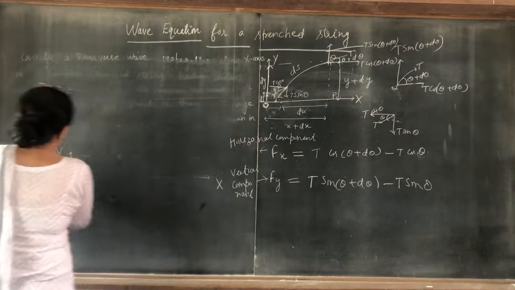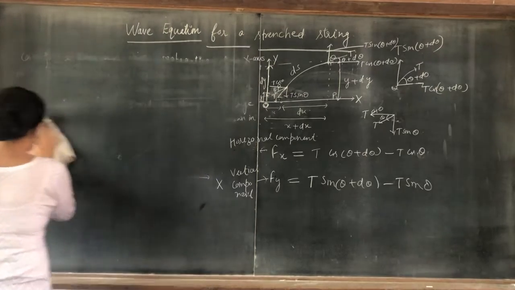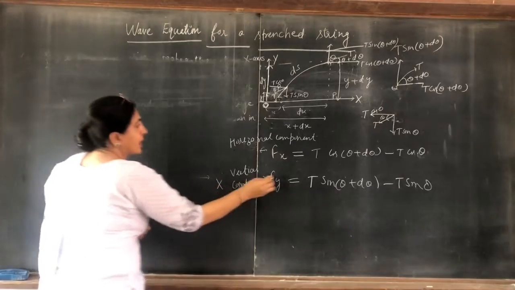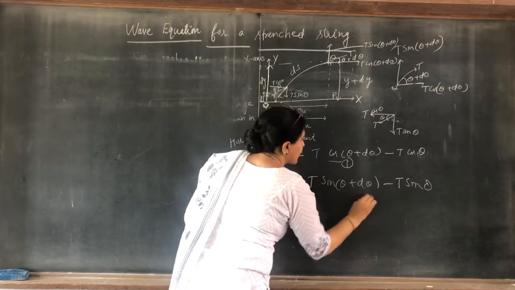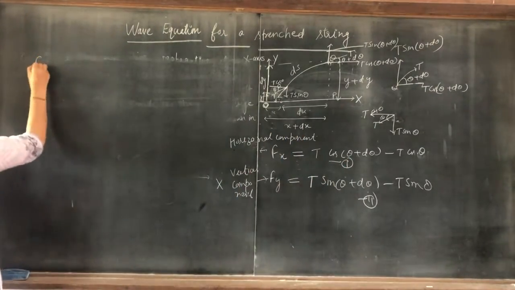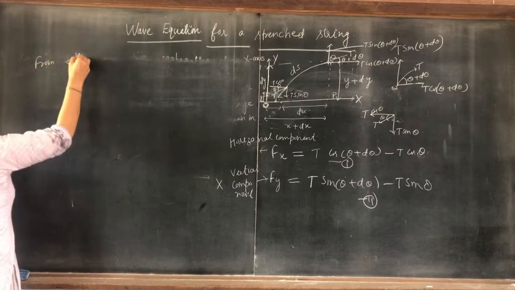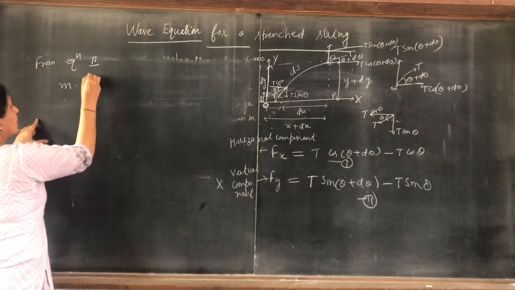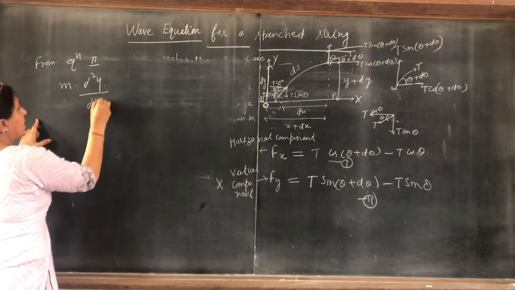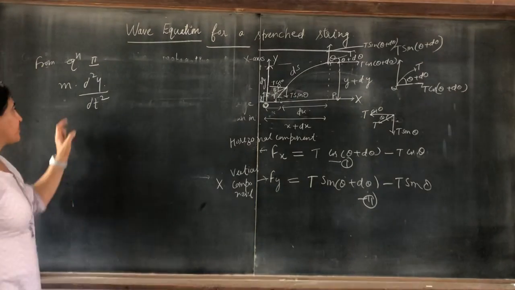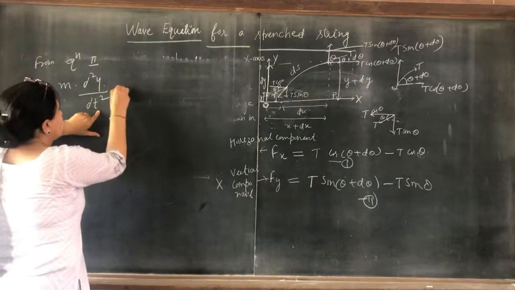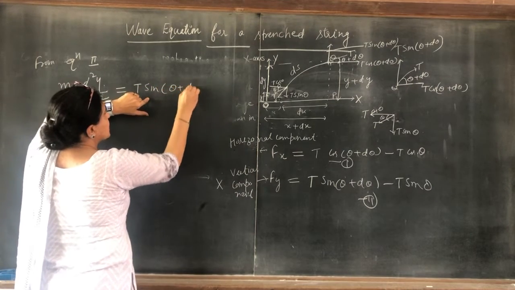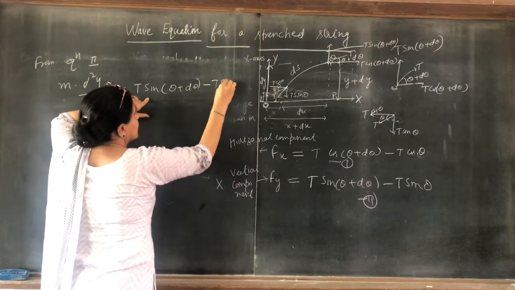Now we know that force is equal to mass into acceleration. We are taking this equation as first, this as second. So from equation second, we can write Fy, that is m into the double derivative of y with respect to t. Clear? Mass into acceleration, that is equal to T sin(theta plus d theta) minus T sin theta.